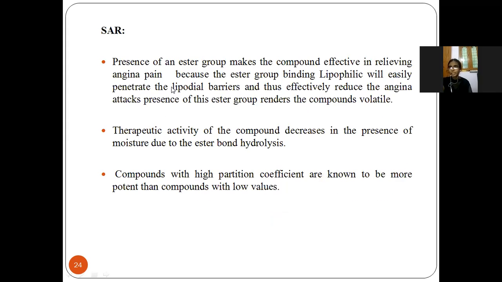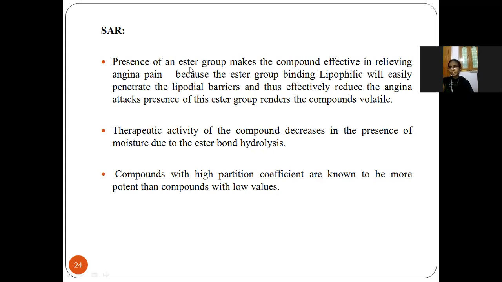Next, SAR. If you see in the structure, the ester group should be present. It must be present because it will relieve the angina pain, and it also has a lipophilic character, so that it can easily bind to the lipophilic barriers and reduce the pain.